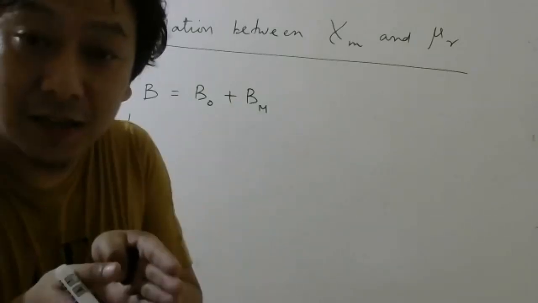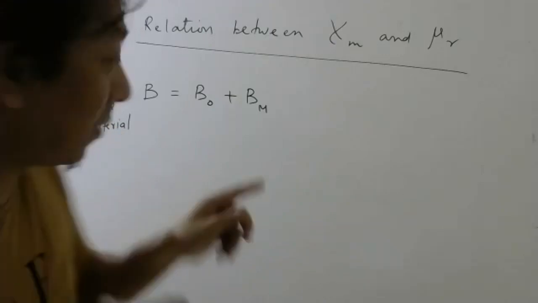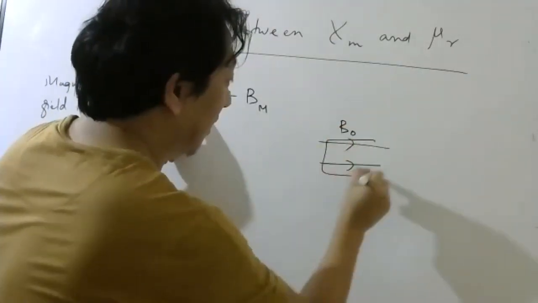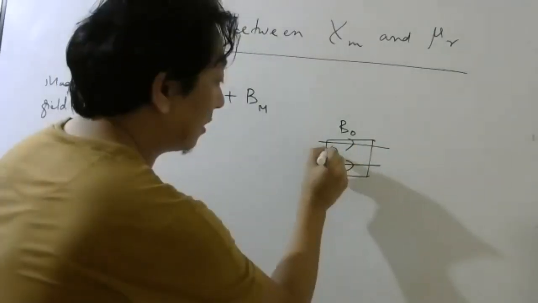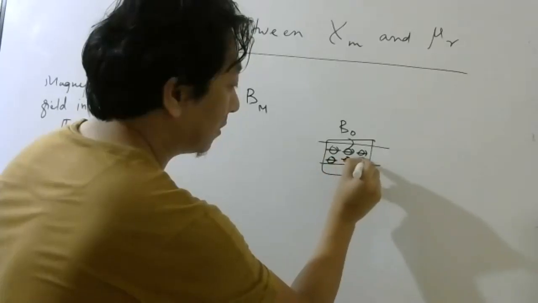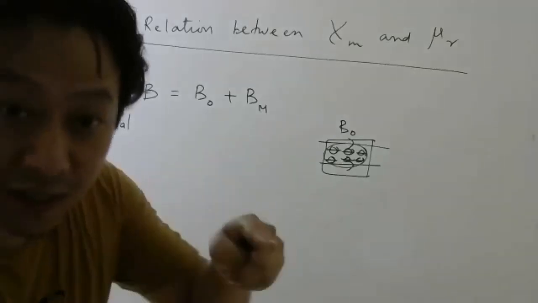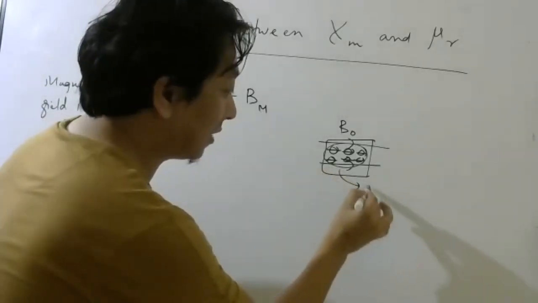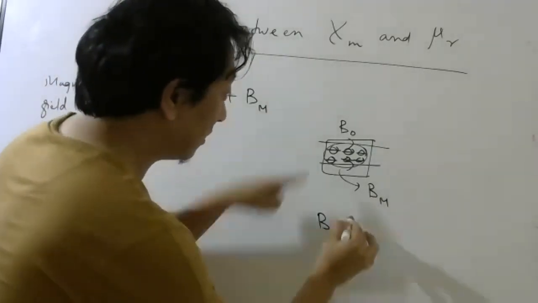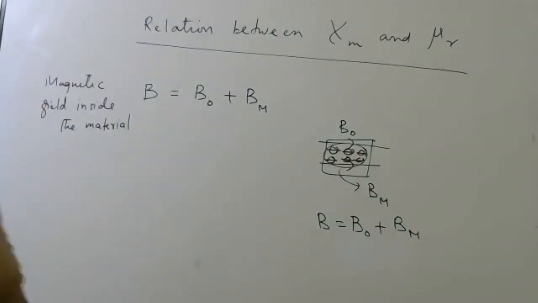This is due to the atoms inside the material. When you apply this much magnetic field to a material, the atoms' dipoles will come in the same direction. Yes or no? That magnetization will create another magnetic field inside the material. Understood? So the total magnetic field will be this plus this.